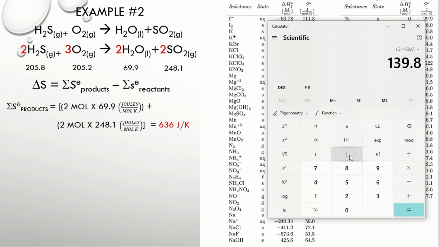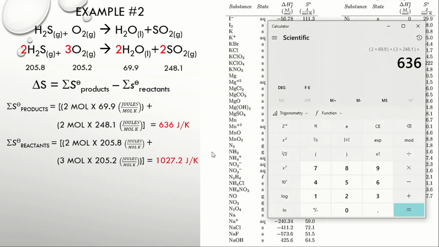And then plus yung next substance natin, which is sulfur dioxide. 2 ang kanyang coefficient times the entropy value of sulfur dioxide, which is 248.1. Enclose in another parenthesis. So therefore, our entropy value for the product is 636 joules over Kelvin. Cancelled uli ang moles.